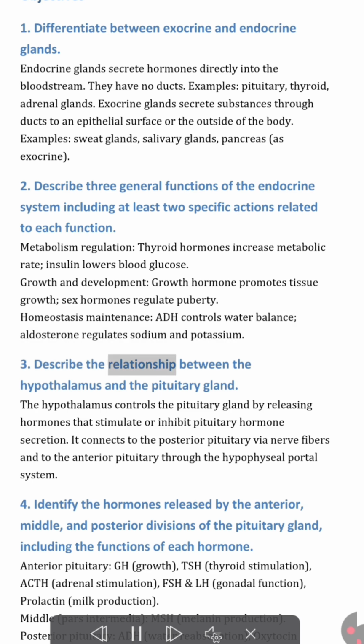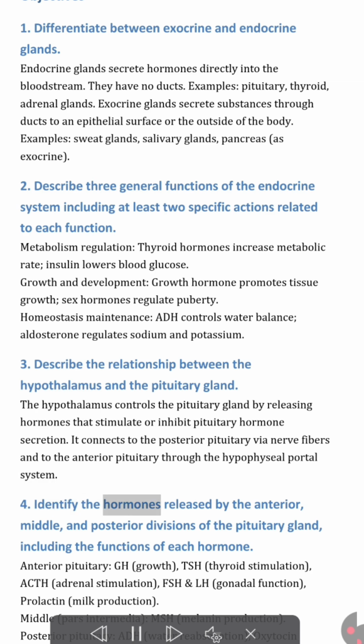3. Describe the relationship between the hypothalamus and the pituitary gland. The hypothalamus controls the pituitary gland by releasing hormones that stimulate or inhibit pituitary hormone secretion. It connects to the posterior pituitary via nerve fibers and to the anterior pituitary through the hypophyseal portal system.